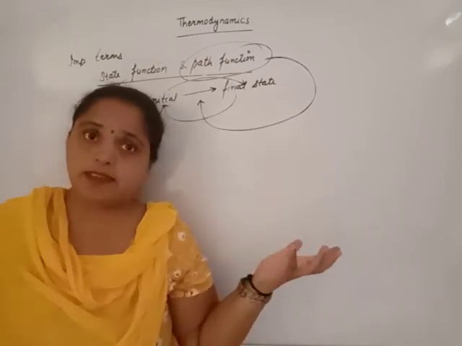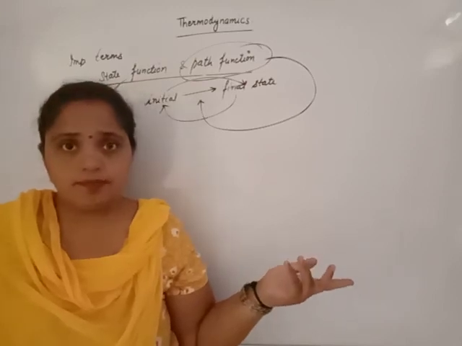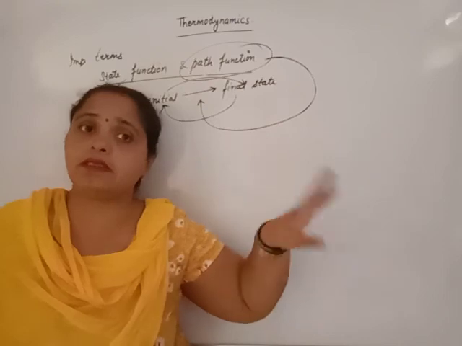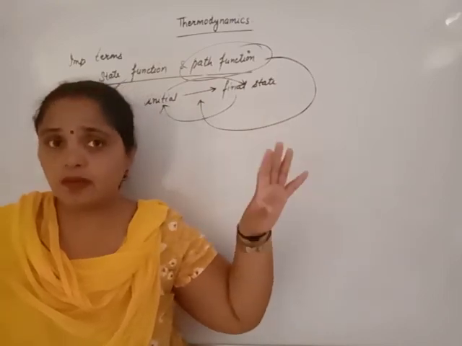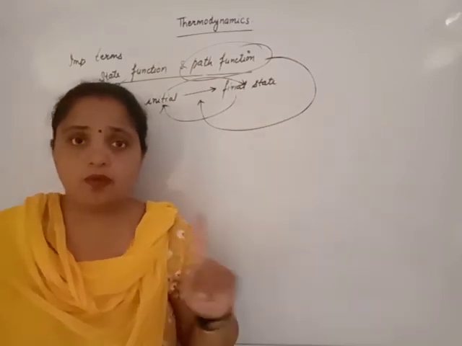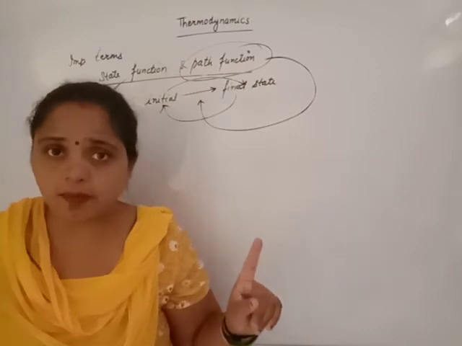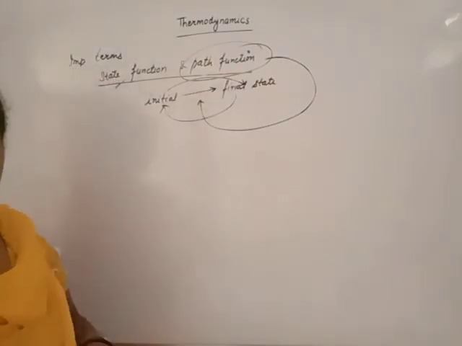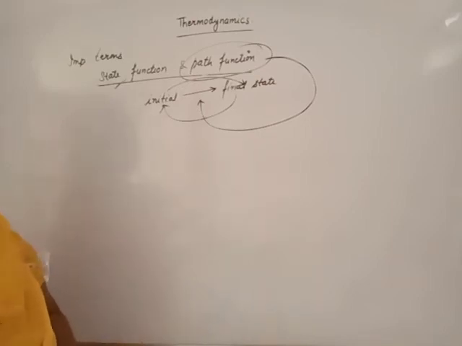Suppose our system is liquid or solid: those conditions which explain the complete solid or liquid, not a single atom. That is known as macroscopic properties.